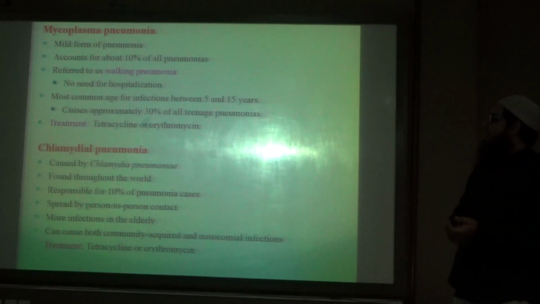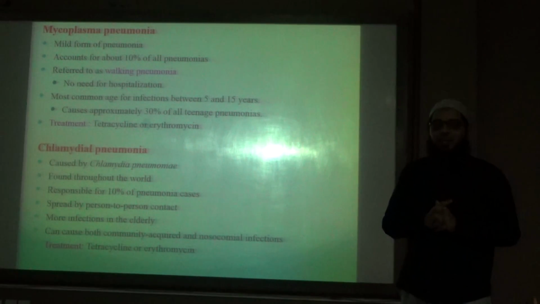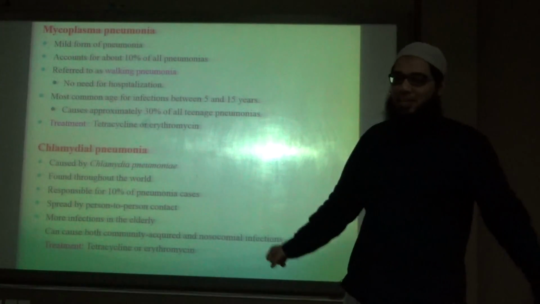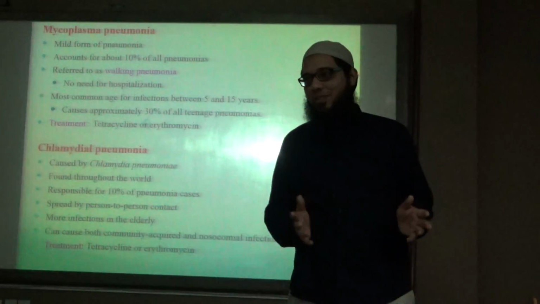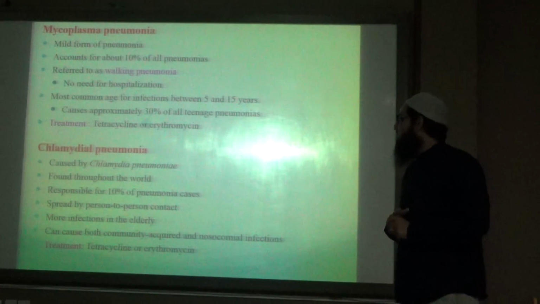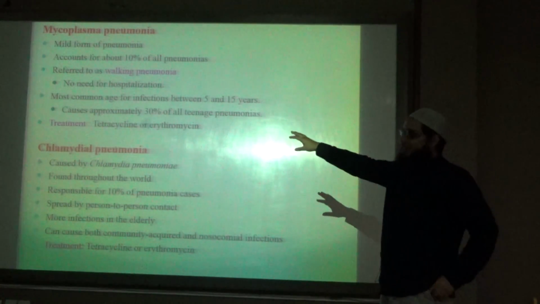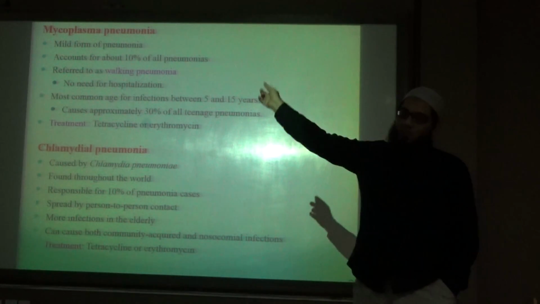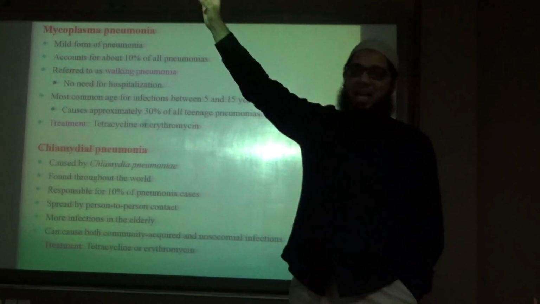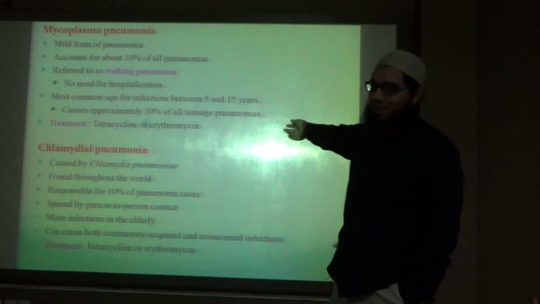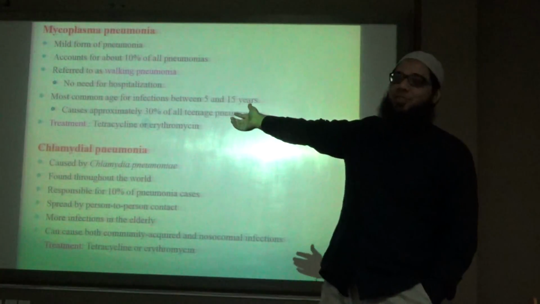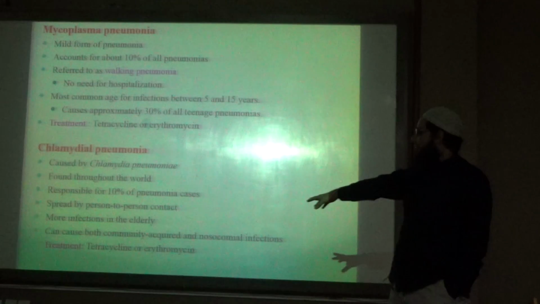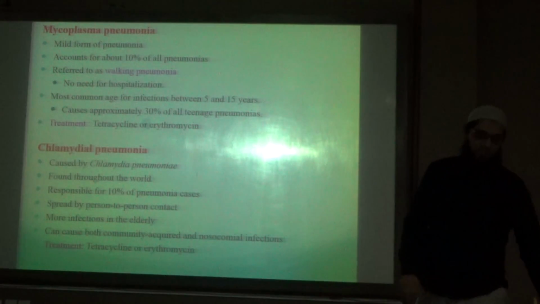Sometimes the pneumonia caused by Mycoplasma pneumoniae is known as walking pneumonia because it is very mild. The person has pneumonia but is able to walk and do his normal routine work. That is why the term walking pneumonia is used. The treatment is tetracycline or erythromycin and not penicillin. For most of the other bacteria it was penicillin, ampicillin, amoxicillin, but here it is different, tetracycline. Why? Because it does not have a cell wall. Similarly, for chlamydial pneumonia, the treatment is tetracycline or erythromycin, no penicillin.